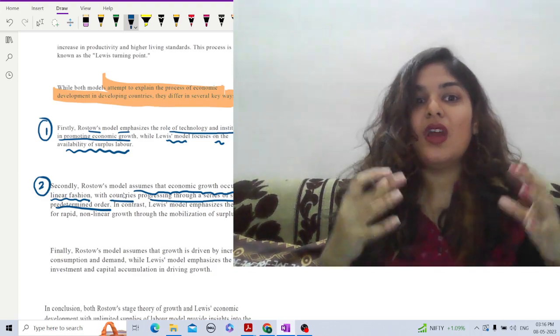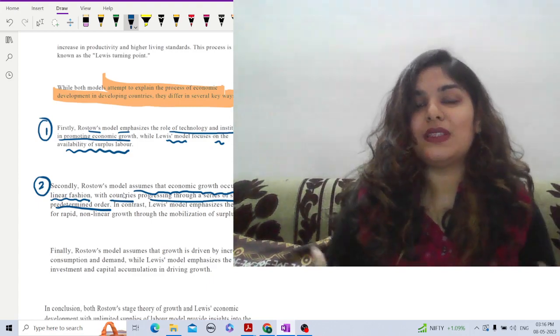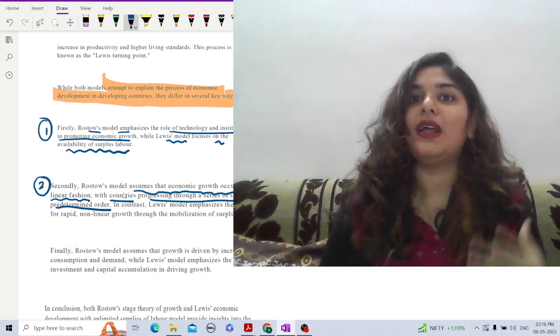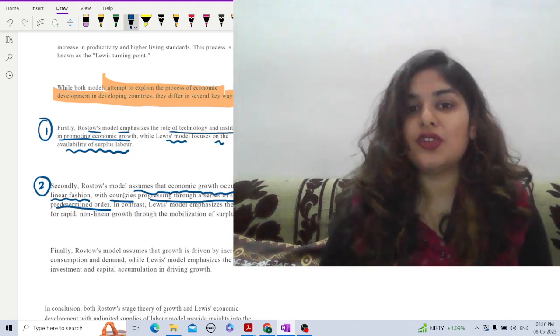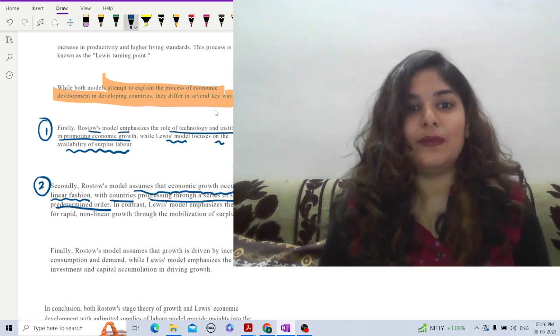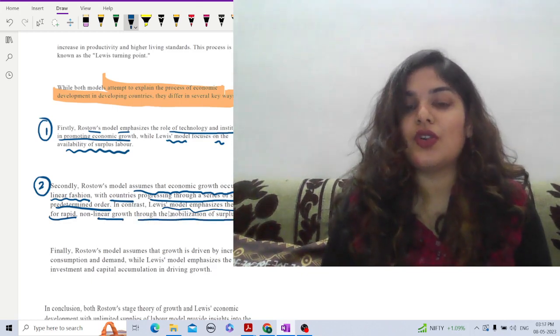So there are stages. Whereas according to Lewis, the growth is rapid and simultaneous. You just have to draw the surplus labor and there will be growth. So it is the mobilization of surplus labor, and no such stages are there in Lewis' theory. In contrast, the Lewis model emphasizes the potential for rapid non-linear growth through the mobilization of surplus labor.